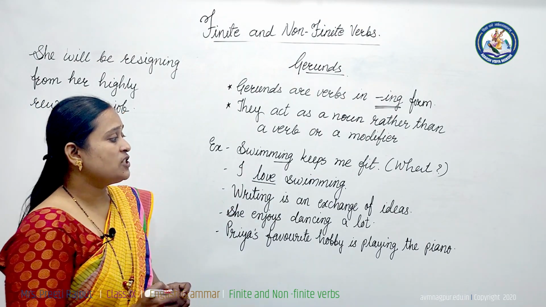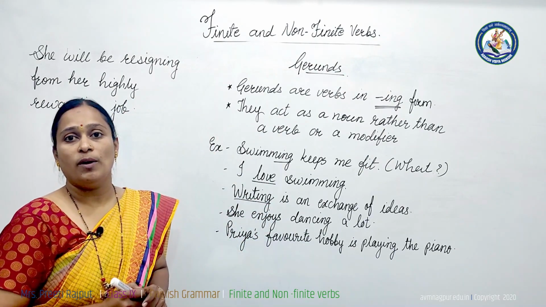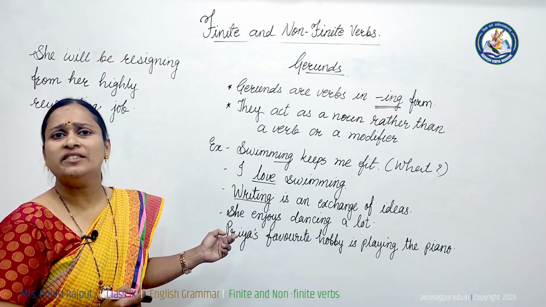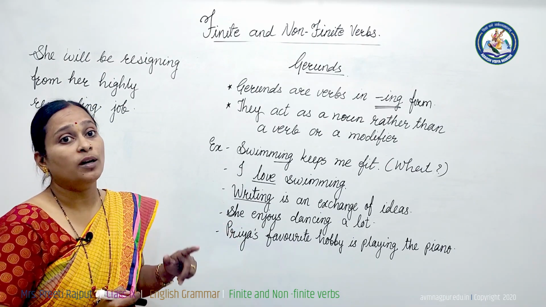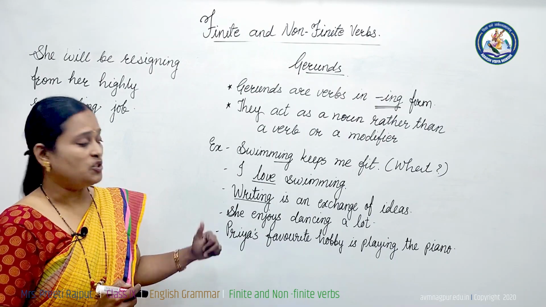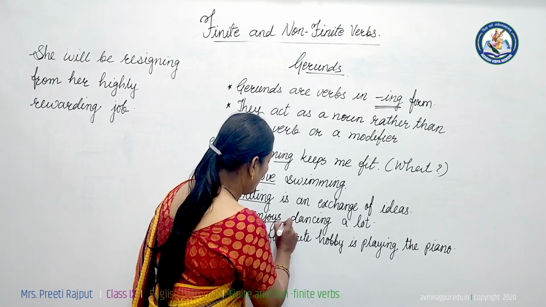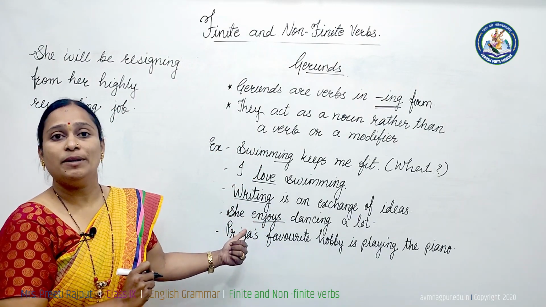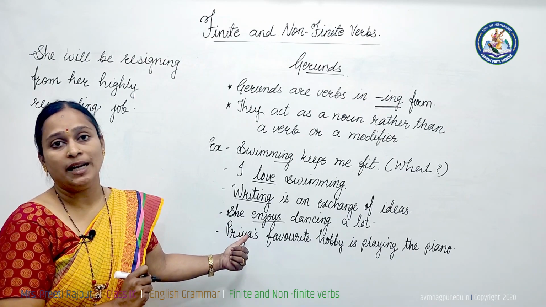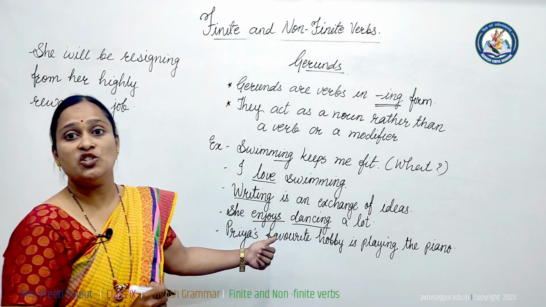Writing is an exchange of ideas. This writing, with -ing form. Writing is the name of an activity. It's a naming word. It is a noun. Looking like a verb but a noun, called a gerund. She enjoys dancing a lot. See, enjoys is the main verb and it is a finite verb also. It is limited by tense, number and person. But dancing remains unchanged.